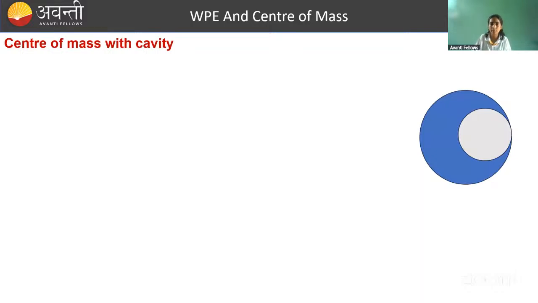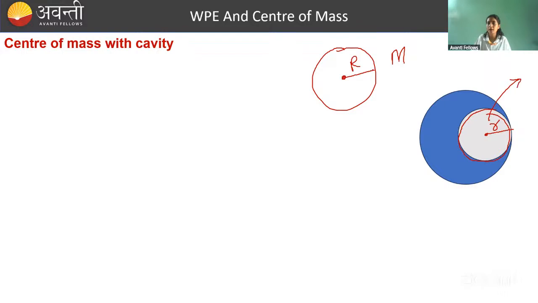There is another thing, center of mass with cavity. So if you have a sphere like this of mass m, its center of mass will be at its geometrical center if mass is uniformly distributed. And now if somebody says that you are removing this portion of mass, let's say its radius is something small r, and this bigger one has radius capital R. So this portion of mass is getting removed. Let's say the mass of the removed portion is just small m.